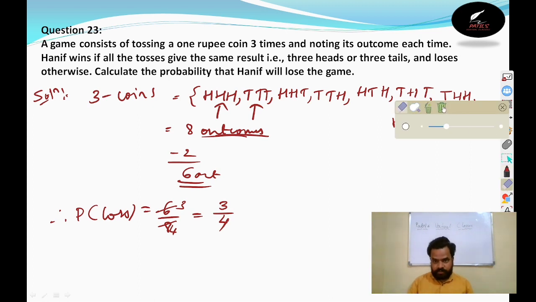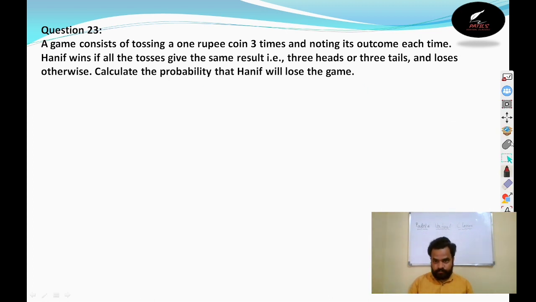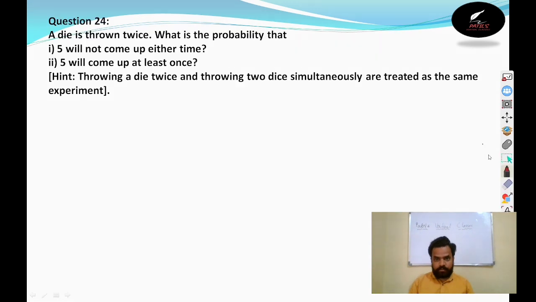Then we'll go for question number 24. A die is thrown twice. What is the probability that 5 will not come up either time? 5 will come up at least once. At least one means minimum 1. Means 5 will be there. We need to take 5, 6, 7, all those things. Right? So write the solution.